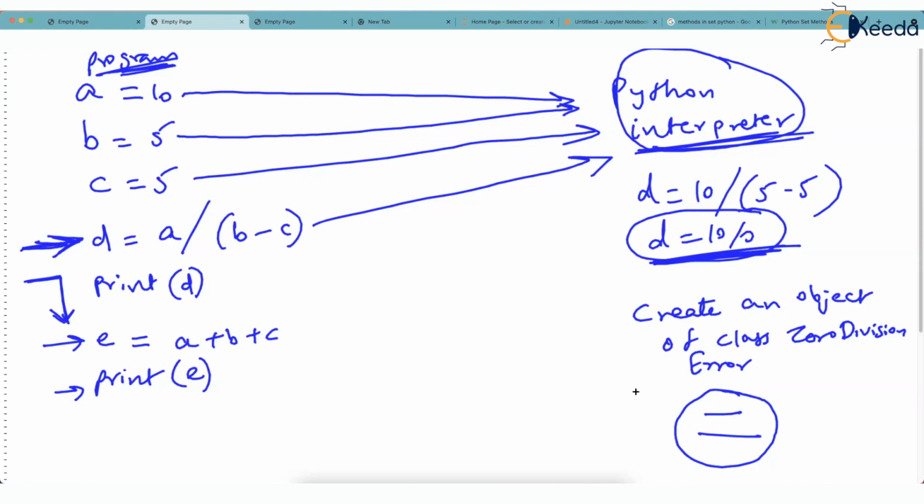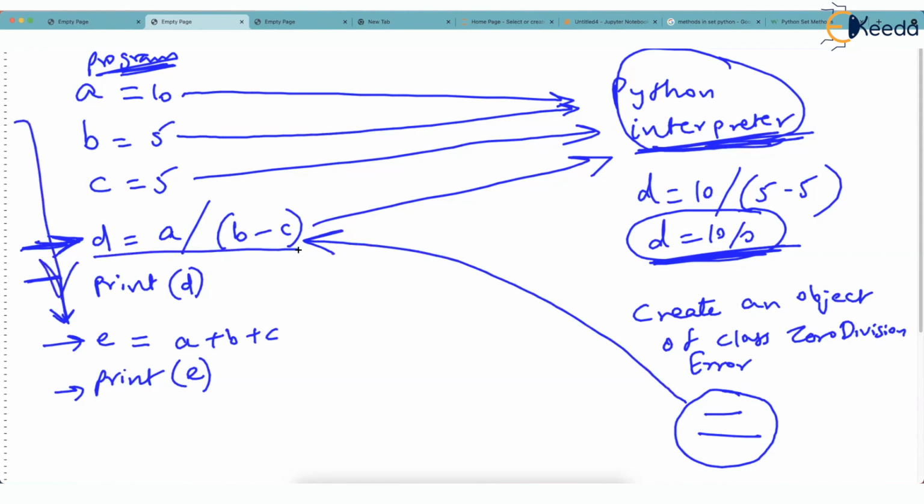And the Python interpreter, which has created this object, will now throw this object back exactly to that portion of the code where the error was. It will throw this object. It's like the Python interpreter is shouting that I was running your code, but there was a serious mistake at a particular line. Okay. And look, this is that mistake. So it is returning that mistake back in the code.